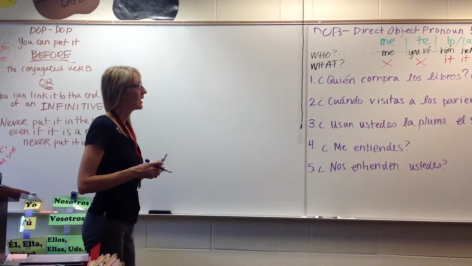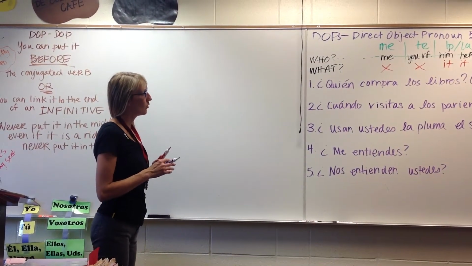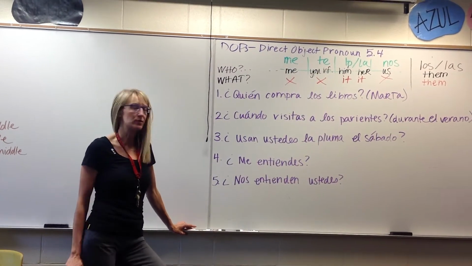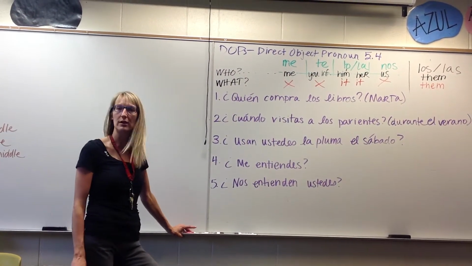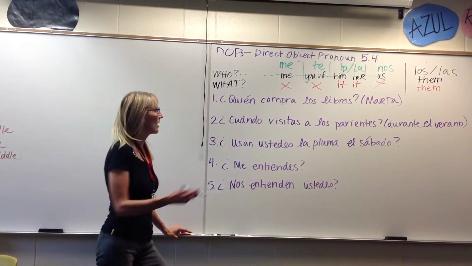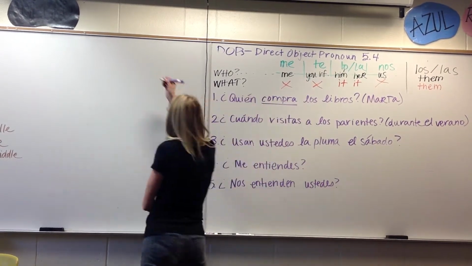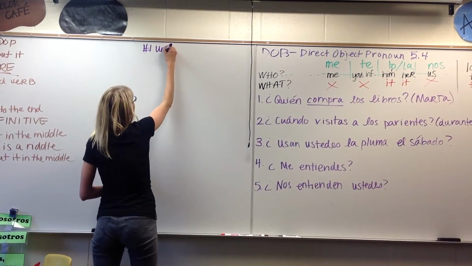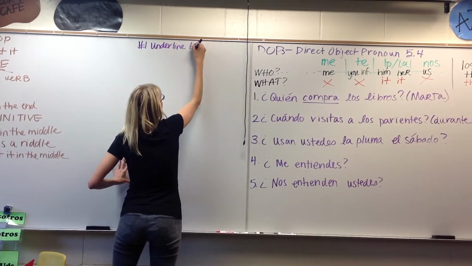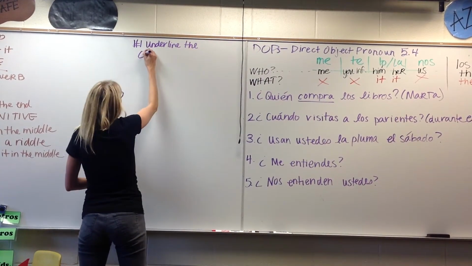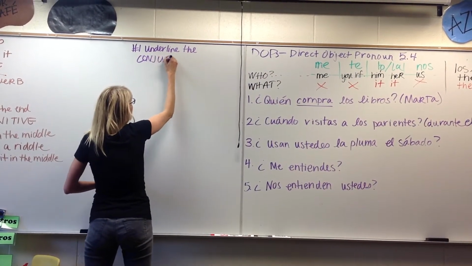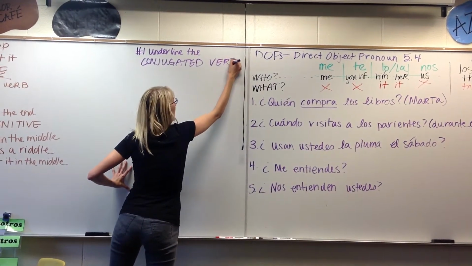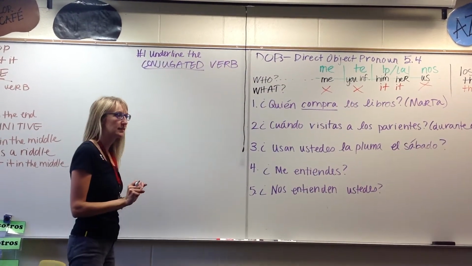Actually, I think we can just start. We'll start with the question. Okay. So what is the first step that we do? ¿Quién compra los libros? Underline the conjugated verb. And I love that you said underline number 1. So we're going to make a list of steps for ourselves. Underline the conjugated verb. The conjugated verb, okay?